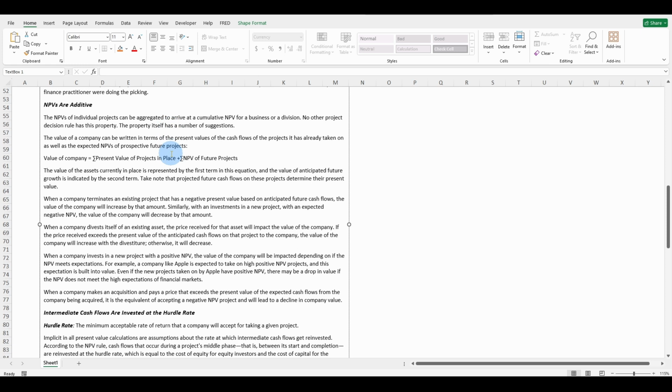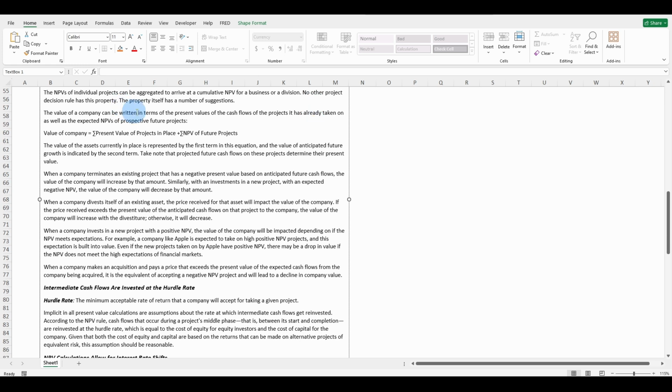Net present values are additive. The net present value of individual projects can be aggregated to arrive at a cumulative net present value for a business or decision. No other project decision rule has this property. The property itself has a number of implications. The value of a company can be written in terms of the present value of the cash flows of the projects it has already taken on, as well as the expected net present values of prospective future projects.